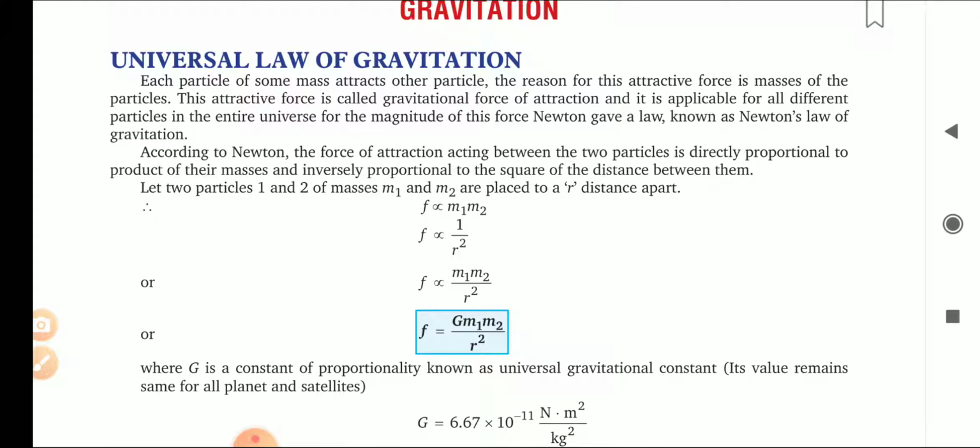What is the universal law of gravitation? That is a very simple topic. Just listen here. If two masses are kept at a finite distance apart, then according to the universal law of gravitation, the force of gravitation between the two particles or the two masses is directly proportional to the product of their masses and inversely proportional to the square of the distance between them.